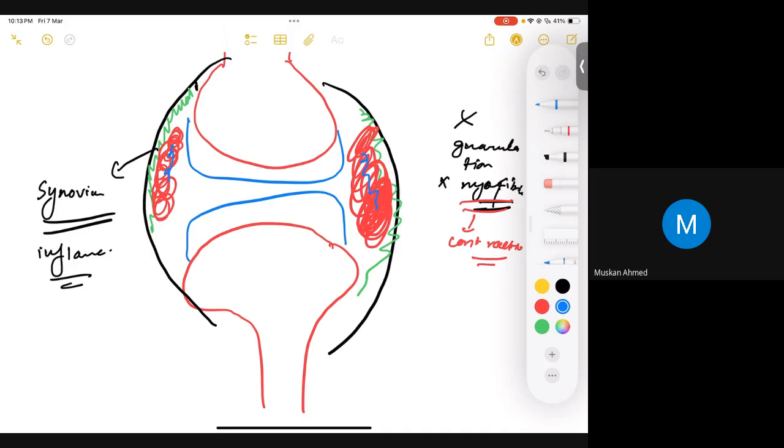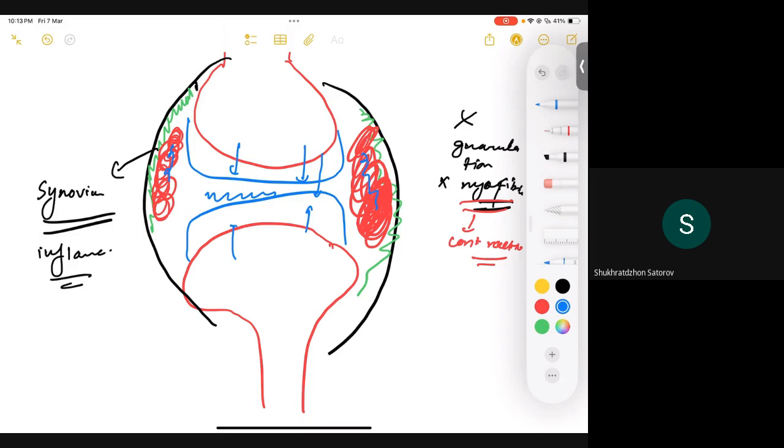So can I say that this myofibril contraction would contract both sides of the joint, and ultimately the joint space is going to decrease? Yes, doctor. Okay, perfect.